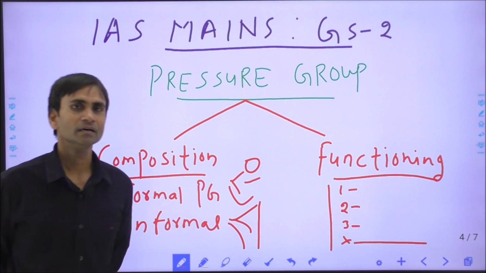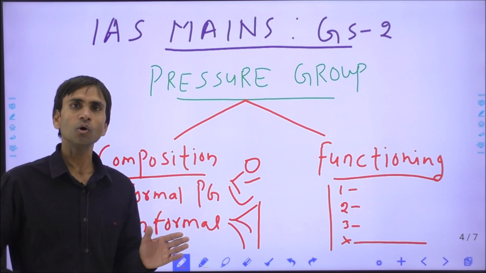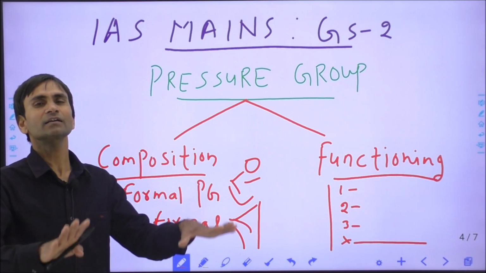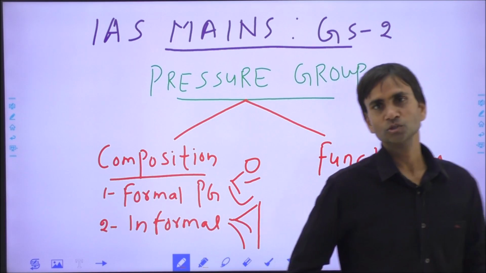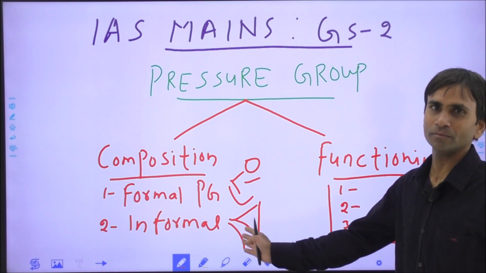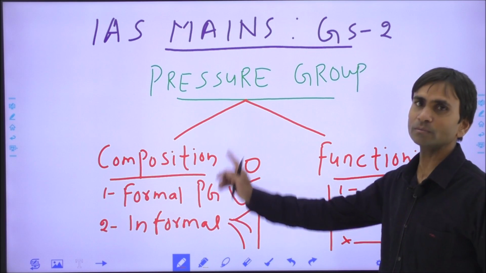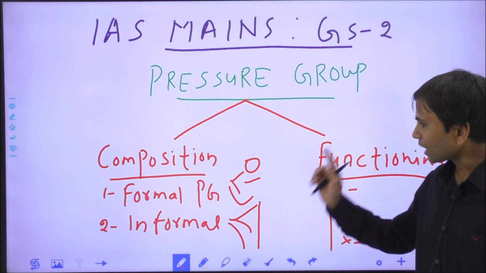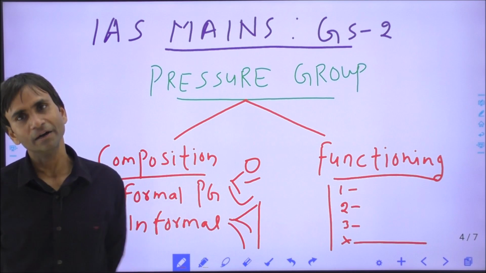If government denies their demands, even if the demands are genuine, definitely the informal pressure group cannot pressurize government or cannot hamper the governing systems. So the government generally cannot take care of the different matters of the informal pressure group, but in case of formal pressure group it is not easy to avoid their demands. And second, how the informal pressure groups have become the informal face of the political parties.